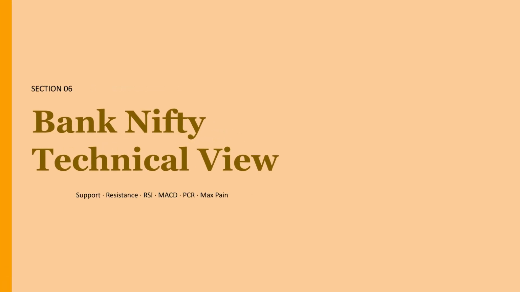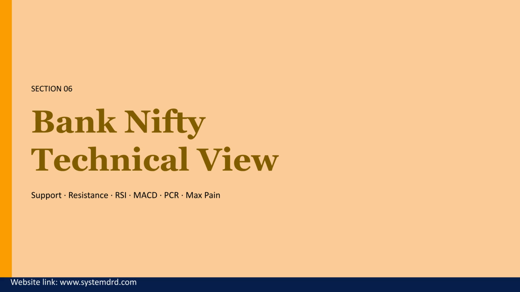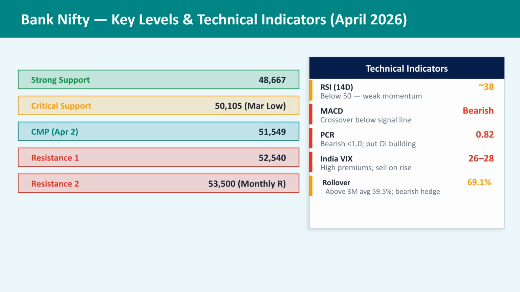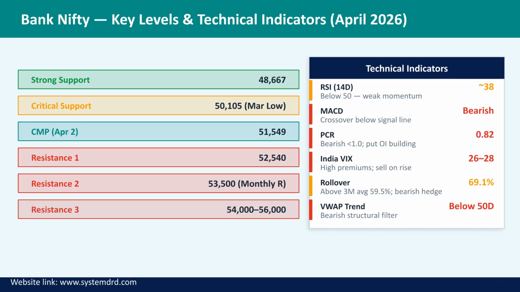Section 06 explores the Bank Nifty technical view. We will analyze critical support and resistance levels, as well as technical indicators like RSI, MACD, PCR, and max pain. Key levels show strong support at 48,667 and critical support at 50,105. Technical indicators such as RSI, MACD, PCR, and the VWAP trend show a predominantly bearish outlook for Bank Nifty.